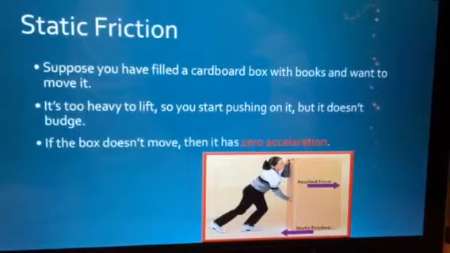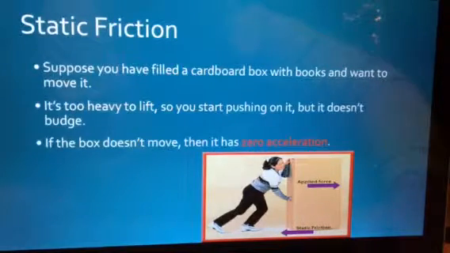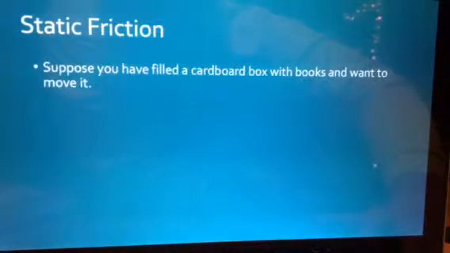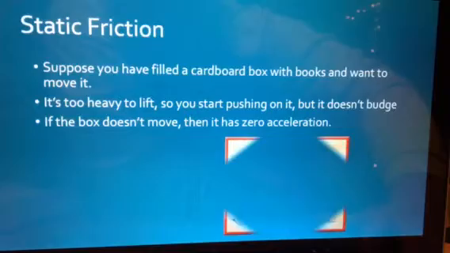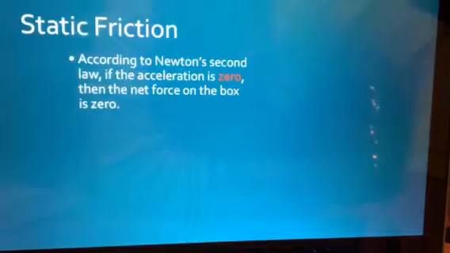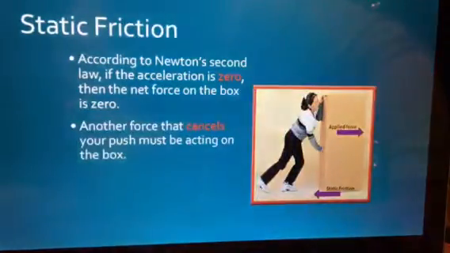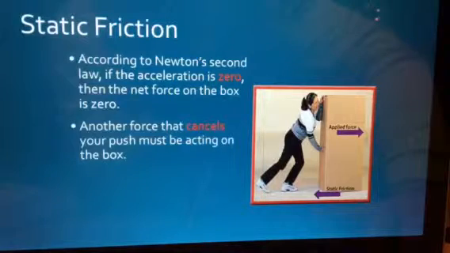What type of force would this be acting on the object? We learned this last chapter. You can go ahead and answer that now. According to Newton's second law, if the acceleration is zero, the box won't move because the forces cancel out. You should have known from last chapter that this is a balanced force and it's not moving. We don't see an unbalanced force until it actually would move. So static friction is a result of a balanced force.